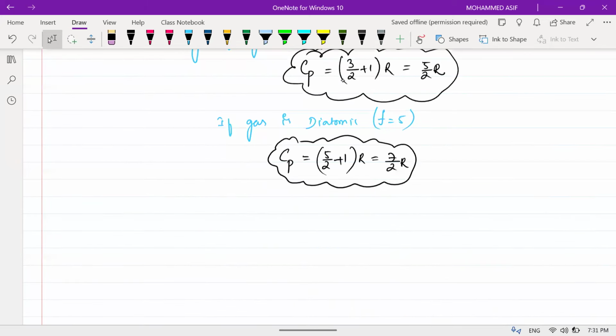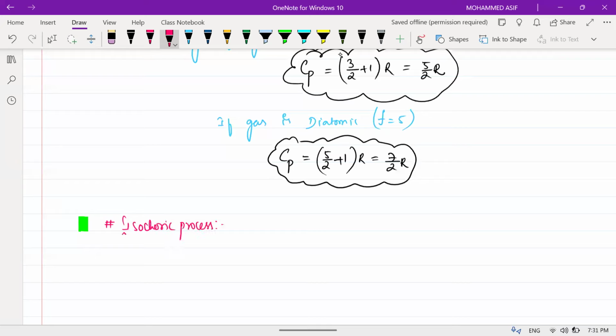Next process. What is the next process? Isochoric process.